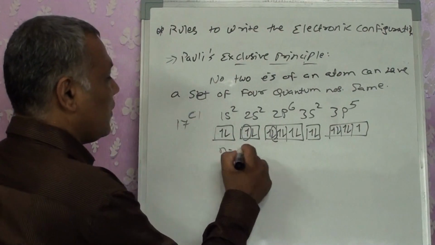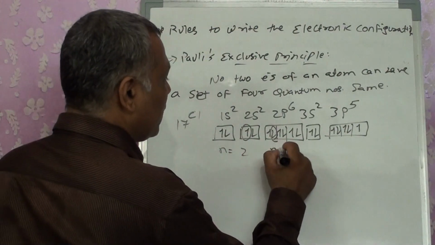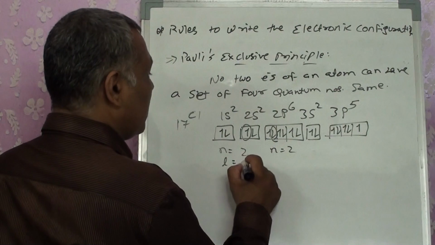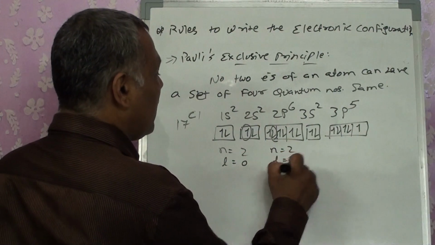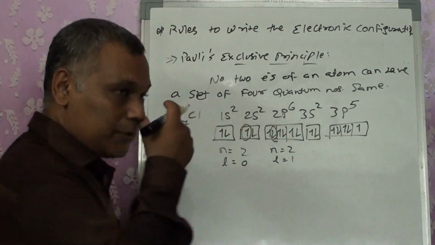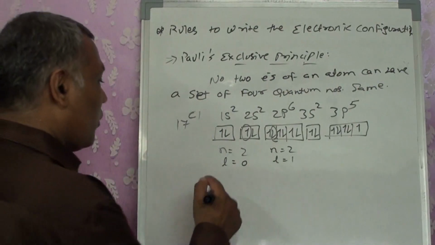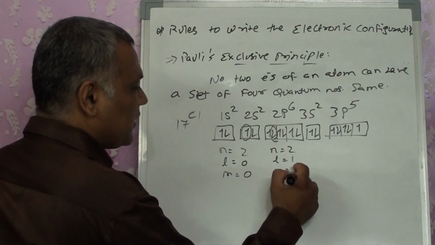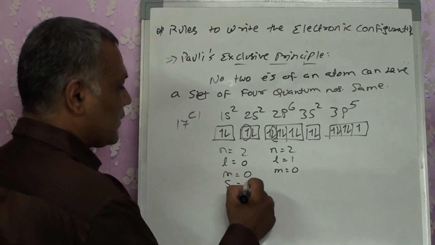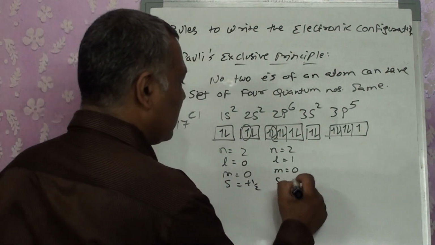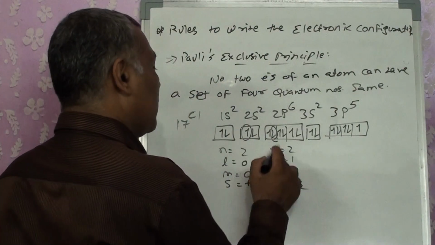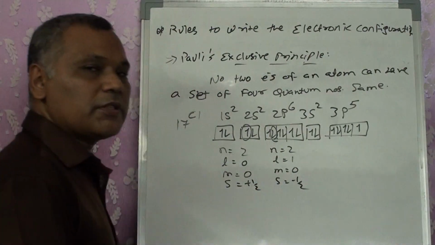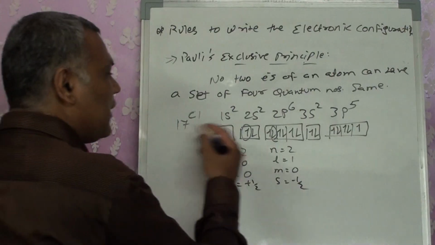If I am writing n is 2 for this electron, here also n is 2. l is 0 here, l is 1 here. See, the quantum number has been changed. So if I go for m, if it is pz, it's 0, s is plus half, s is minus half. So what does it show? The set of quantum numbers is not the same for any two electrons.